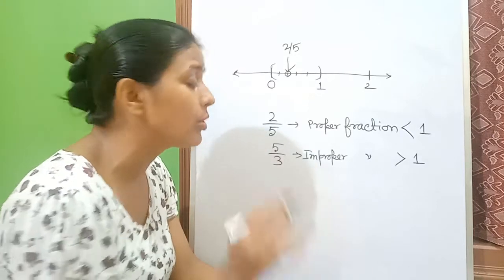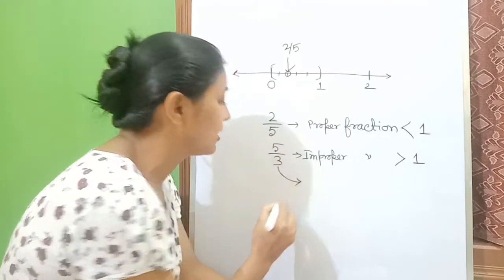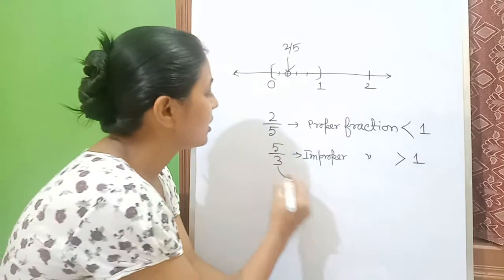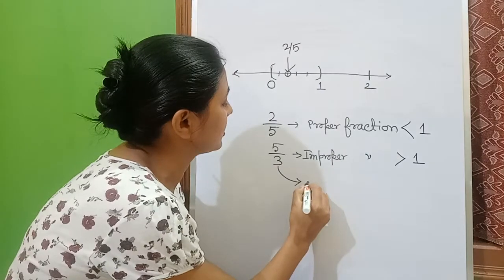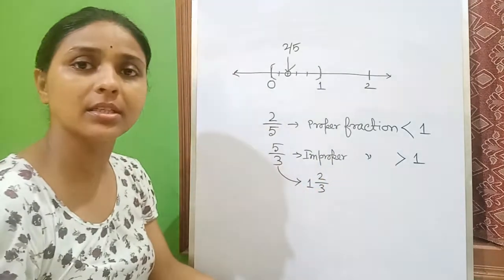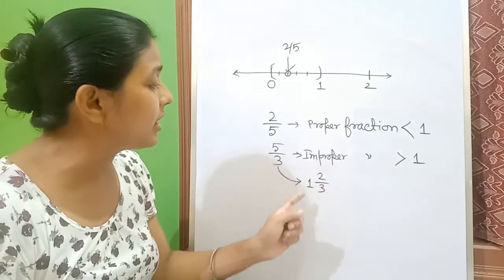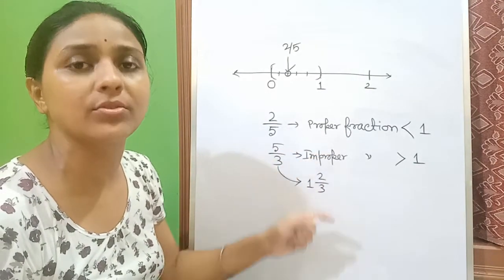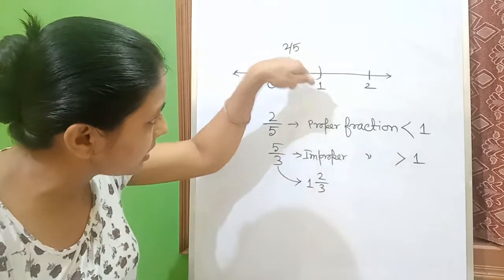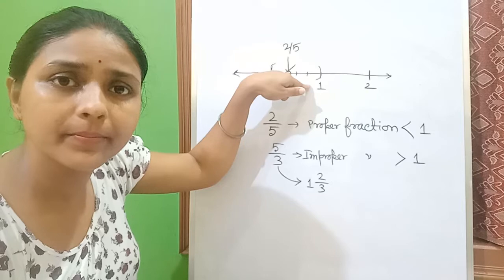What will we do? We will make it a mixed fraction first. So what will the mixed fraction be? This will be 1 whole 2 by 3, right? We will deal with 1 whole 2 by 3 and we will plot this one here on the number line.